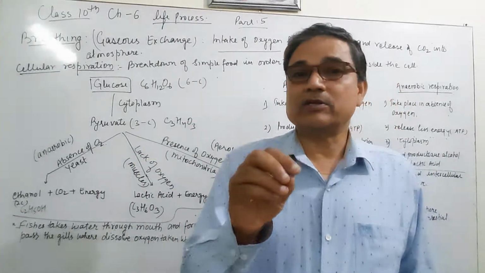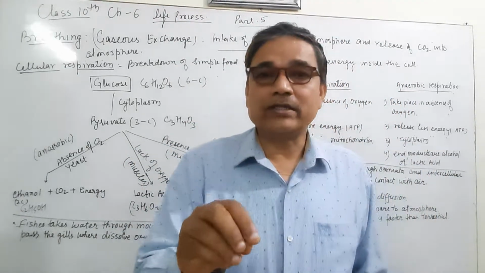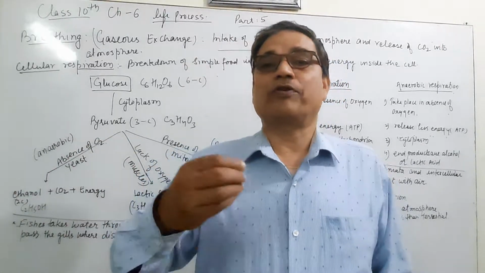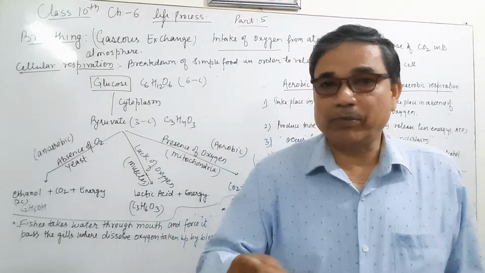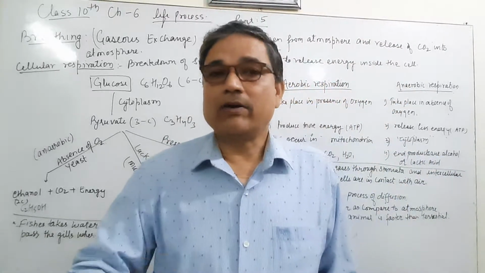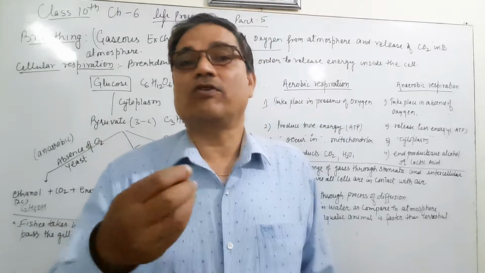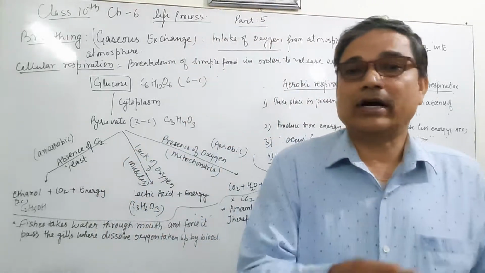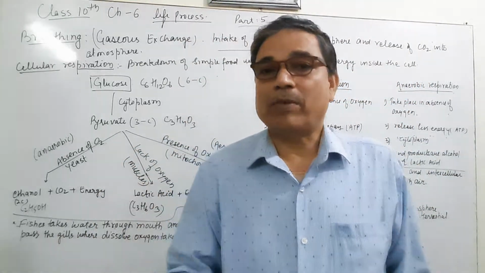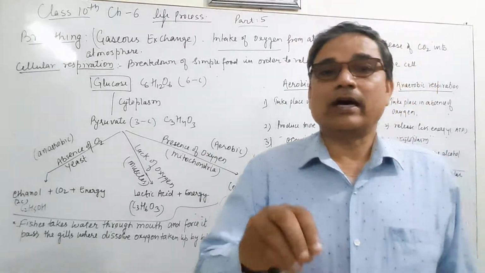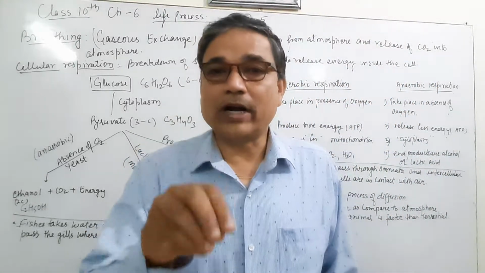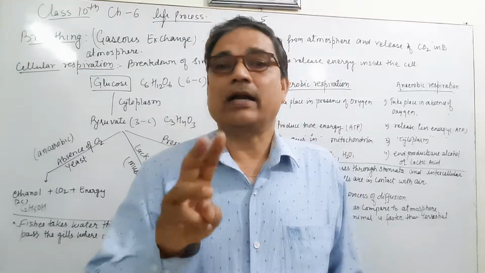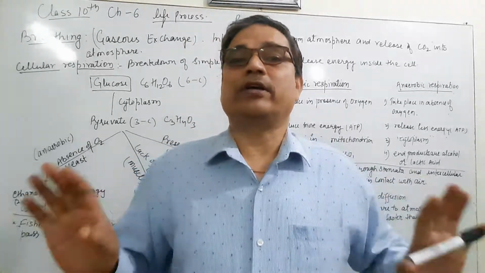Aerobic respiration is the respiration which takes place in the presence of oxygen and occurs in mitochondria, releasing more energy in the form of ATP, adenosine triphosphate, which is the energy currency. The products formed during aerobic respiration are carbon dioxide, water, and energy, which are excreted from our body.